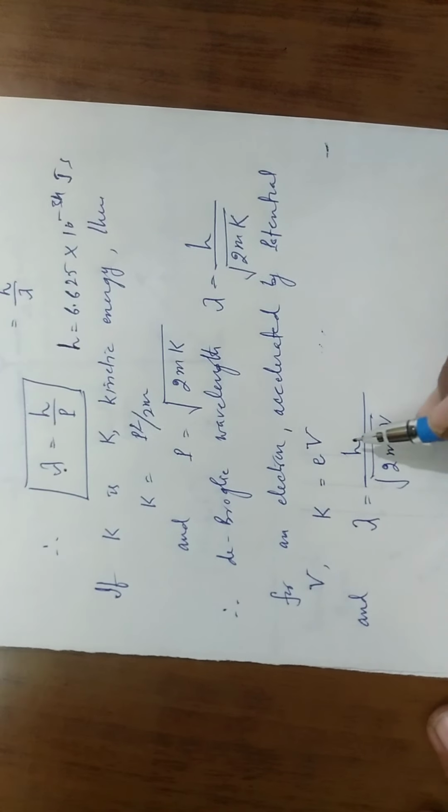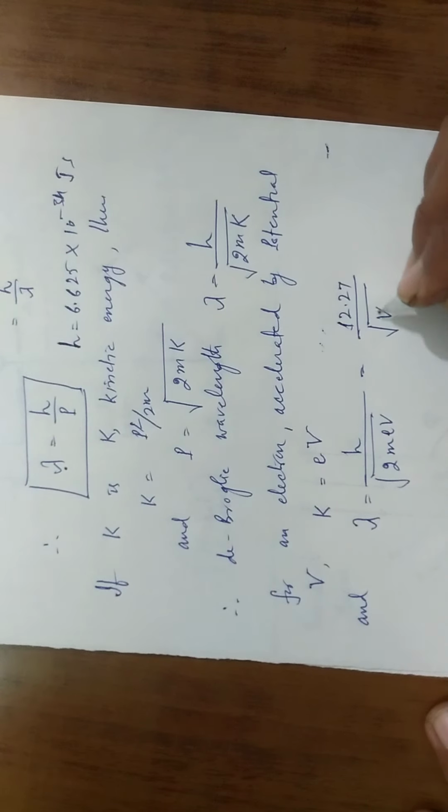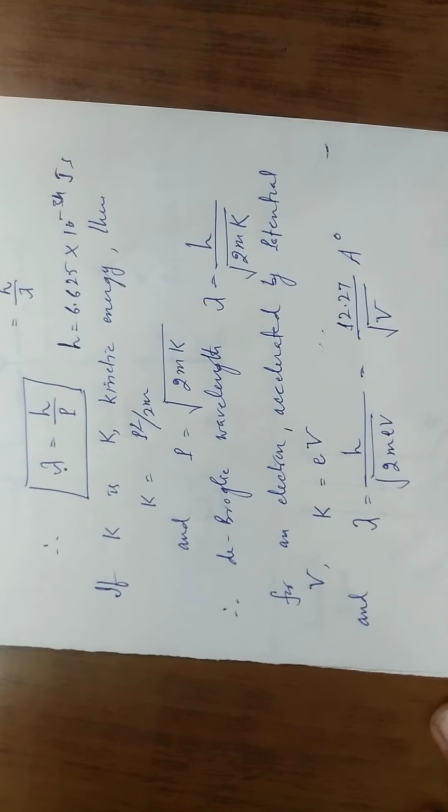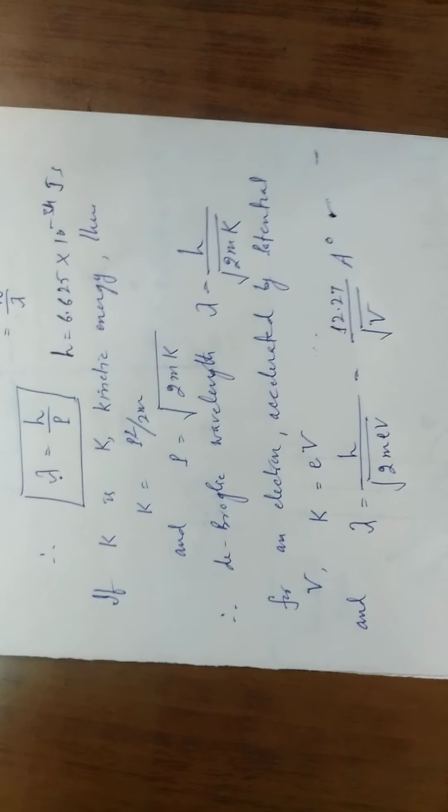Here h is Planck's constant, m is the mass of the electron, and e is the charge of the electron, all are constant. If we substitute their values, we get 12.27 divided by square root of V angstrom. This expression we will use in the Davisson-Germer experiment.